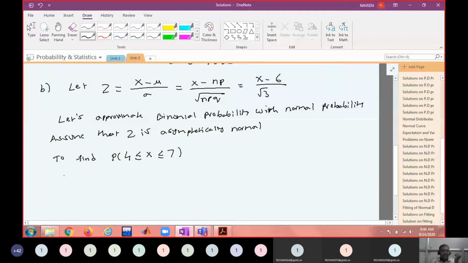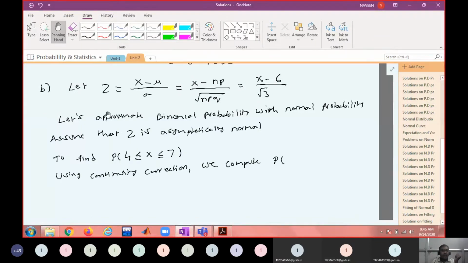Using continuity correction, I have to subtract 0.5 and add 0.5.